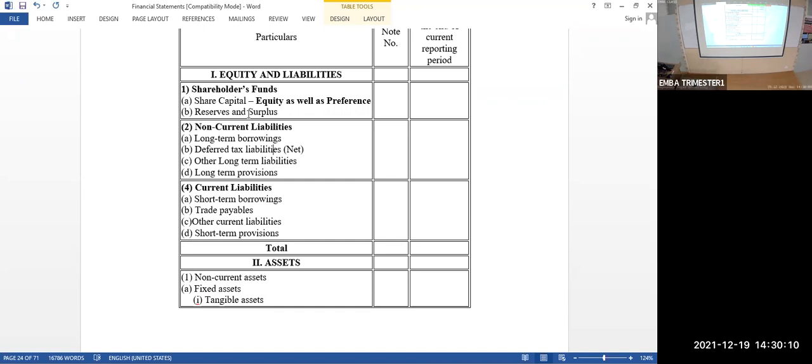short-term loan from a bank or any other financial institution. Other current liabilities, except these two. Short-term provision is nothing but provision for bad debts, provision for doubtful debts. These things will come under it. Okay. So if you have all these things, you have to take a total. That total is kept here. The same amount will come under the total of assets as well.